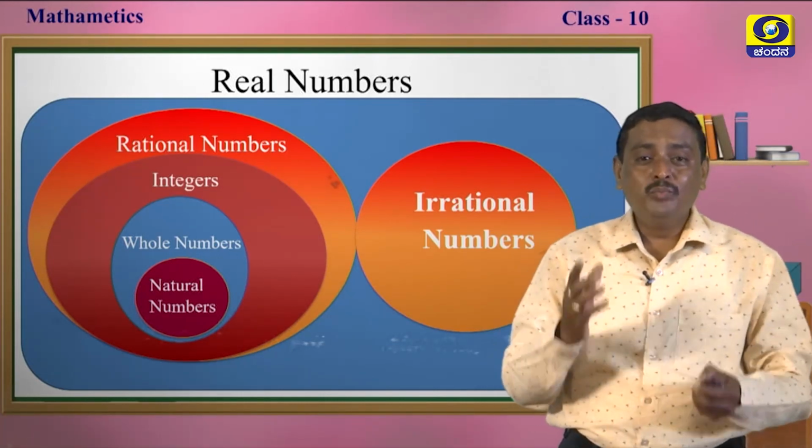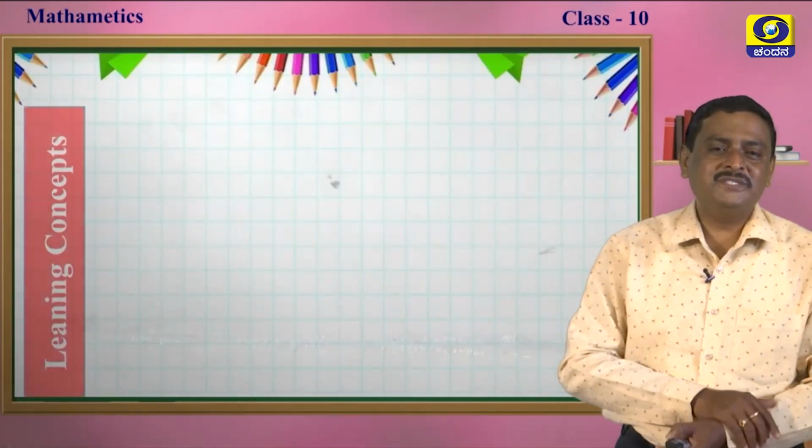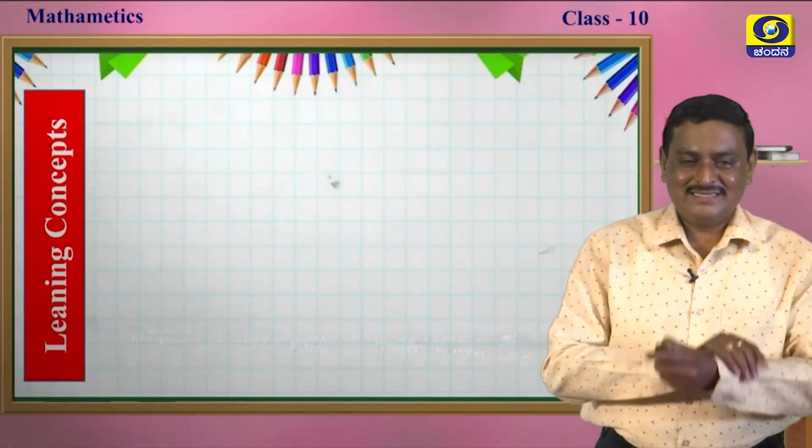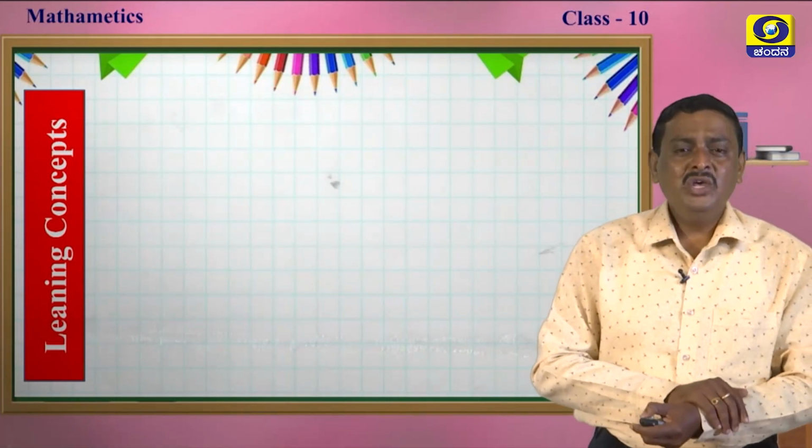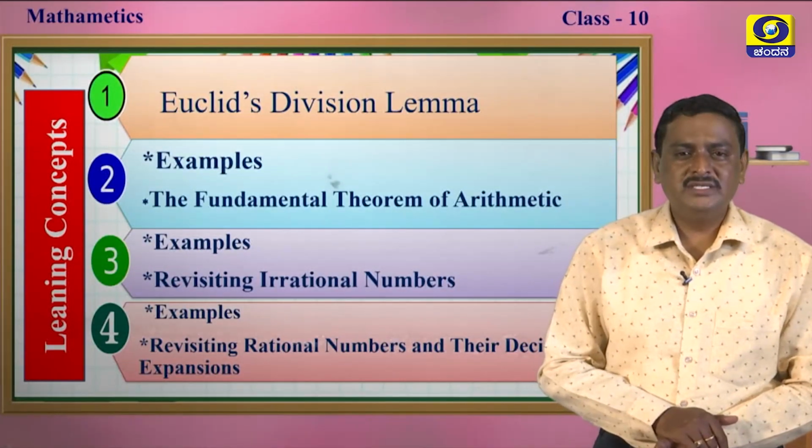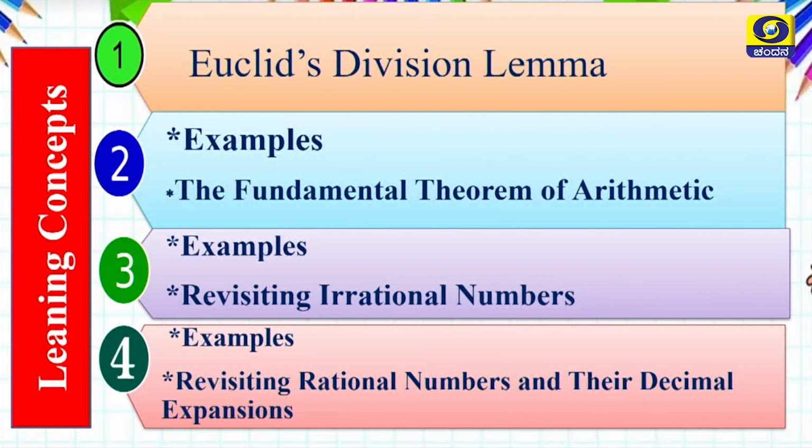Let's move on to the learning concepts in this chapter. There are 4 learning concepts, my dear students. In the first session, we are going to learn Euclid's division lemma and some examples regarding it. In the second session, we will learn more examples of Euclid's division lemma and the fundamental theorem of arithmetic.